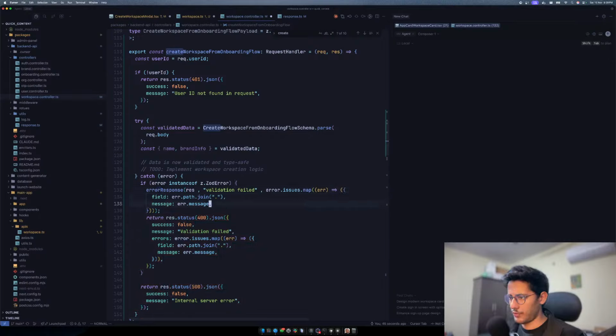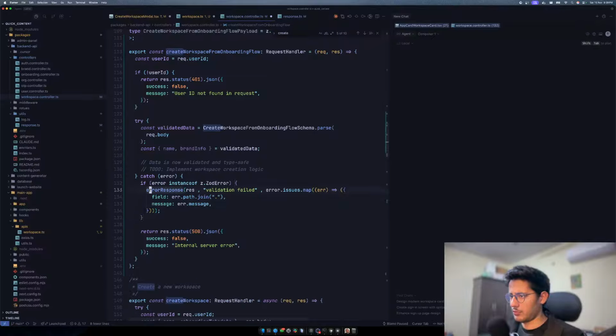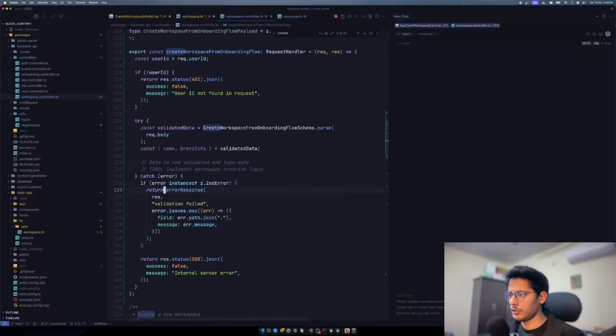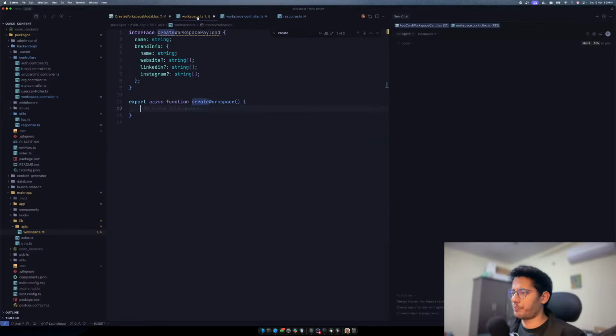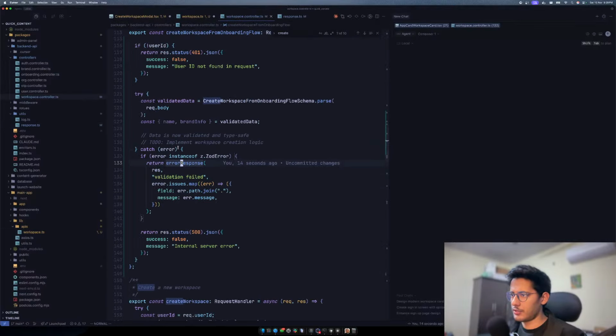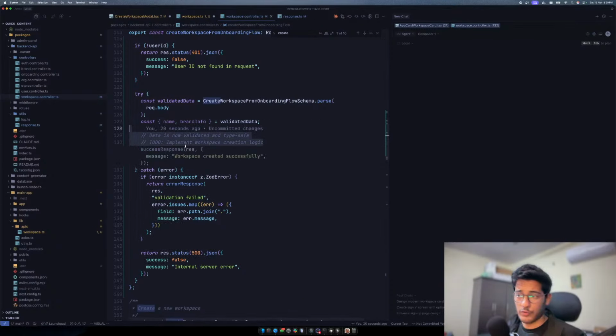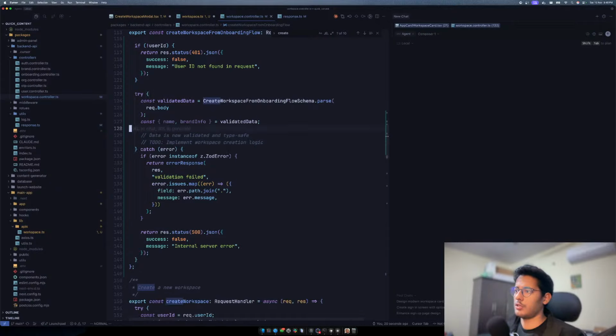I think that's what we're doing over here, right? Yeah, then we can get rid of all of that, and then we can say return from here. Whatever this thing returns, I don't know. Yeah, that's good. So we have this, and now we have the available data, like whatever we need, the name and the brand info. Now the first thing that we have to do is create the workspace using the name.